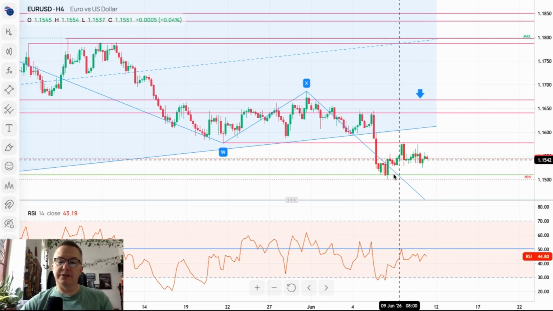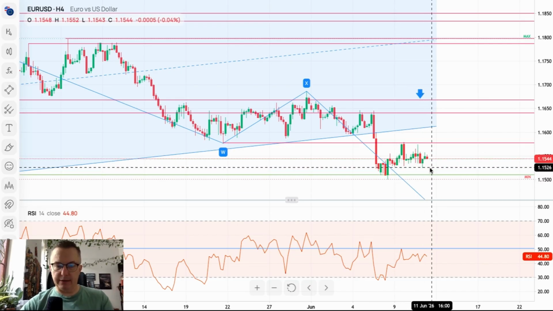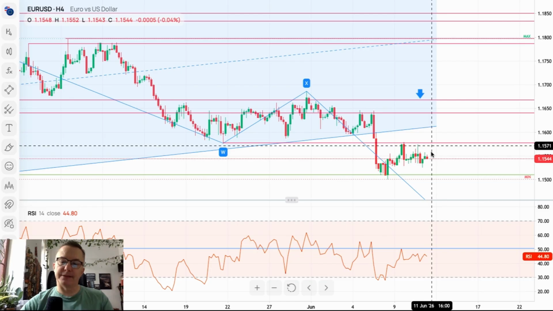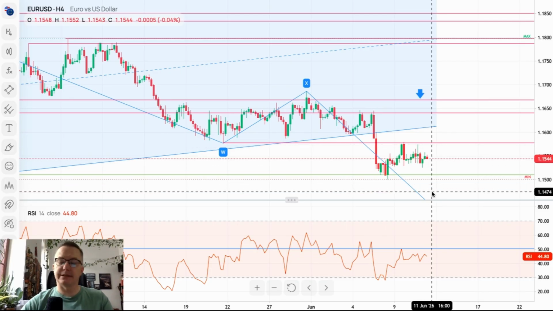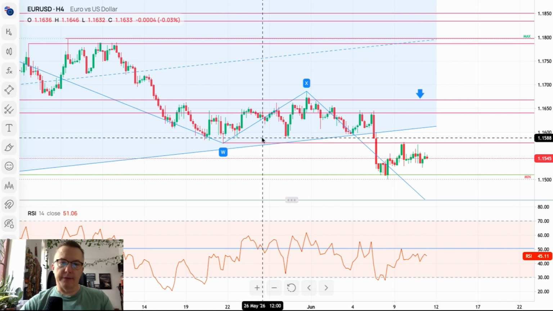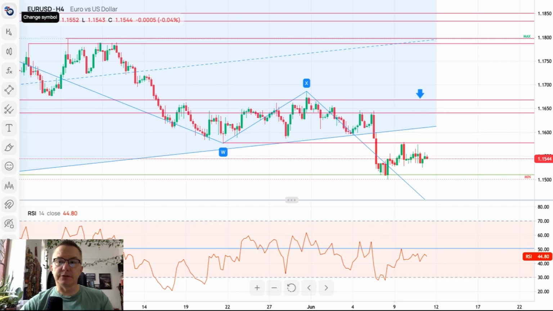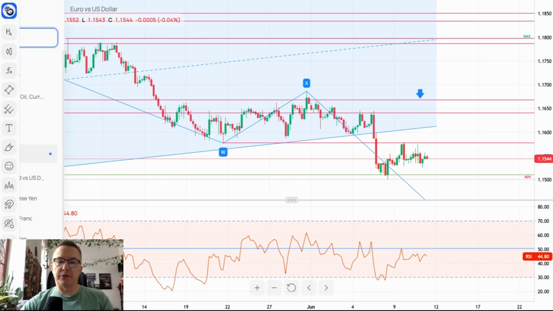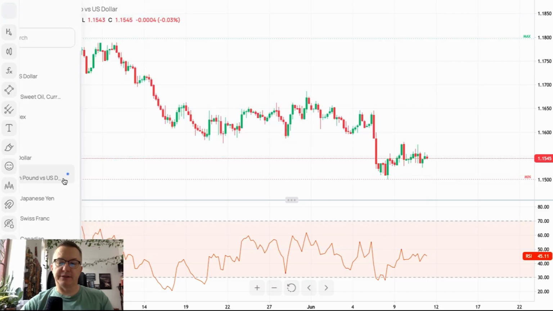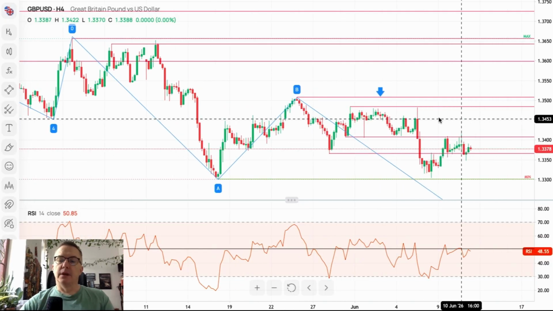Range is clearly defined and we are waiting for the breakout after the decision is made, either to the upside or to the downside. However, please notice that sometimes not this decision itself is very important. The important thing is how the market will react to the decision. It might be good news and the market reacts the other way, and so on. So please stay focused, stay vigilant during the interest rate decision today.